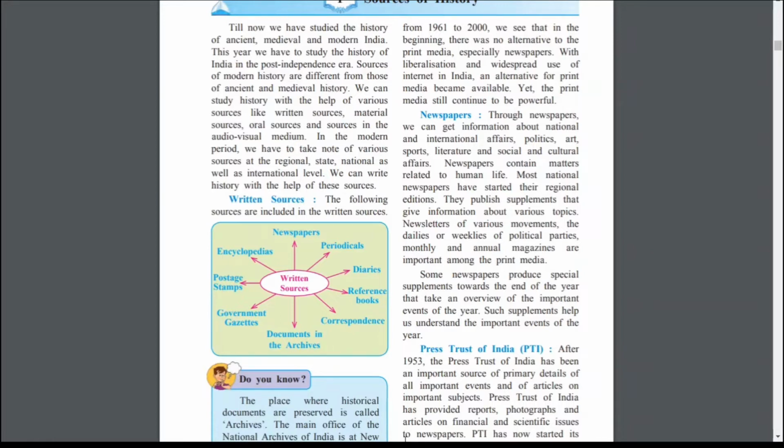Periodicals. Periodicals means what? Released in 7 days, sometimes 8 days, 15 days. It is called periodicals. Through these periodicals, also we are getting information. Diaries. Through diaries, also we are getting some events, some incidents that are written there. So we get information about the past only.